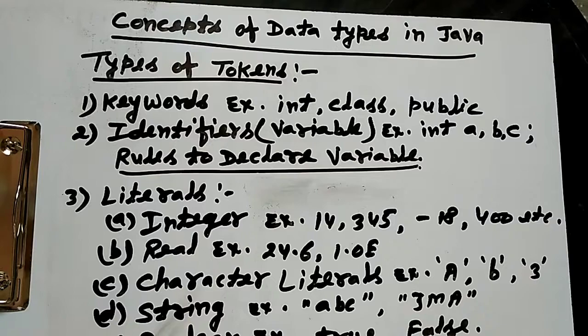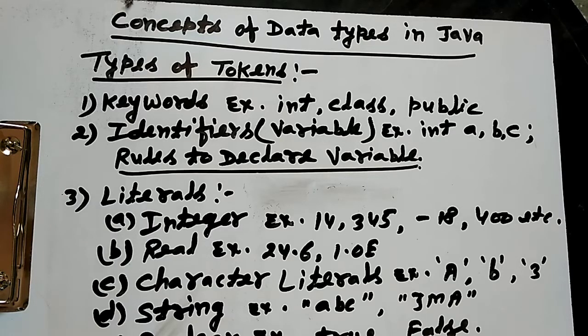Today, this video is prepared for the students of class 10th. Today's topic is the concept of data types in Java. What is a data type? A data type is a type of value stored in a variable, which is used throughout a program to give meaningful results.